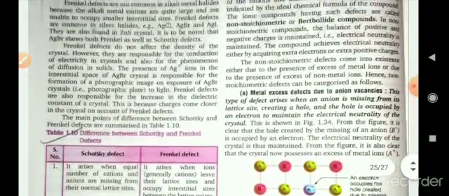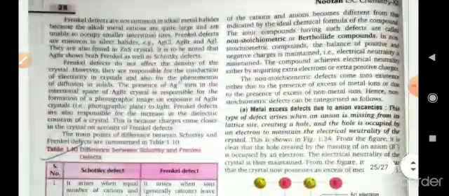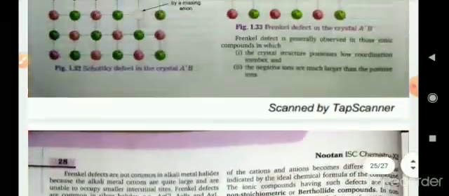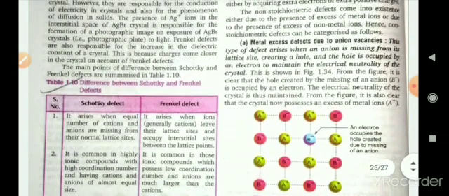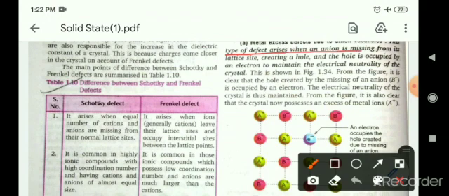And what is the difference between Frenkel defect and the metal excess defect? So in metal excess defect, what happens? This type of defect arises when an anion is missing from its lattice, creating a hole, and the hole is occupied by an electron to maintain the neutrality of the crystal.